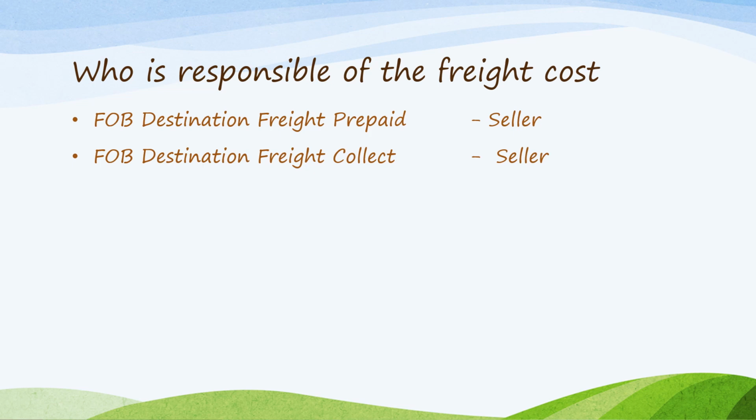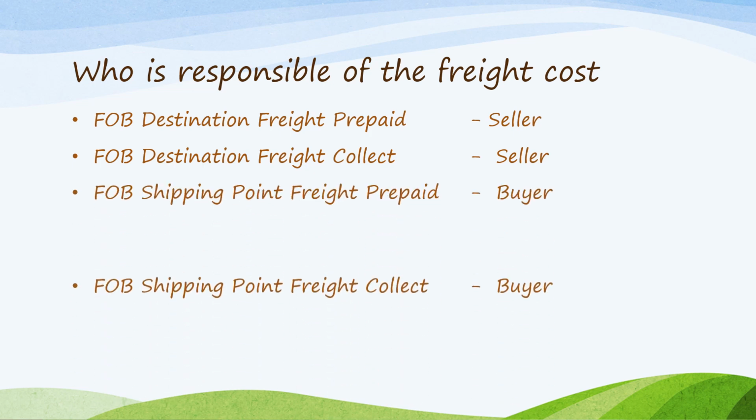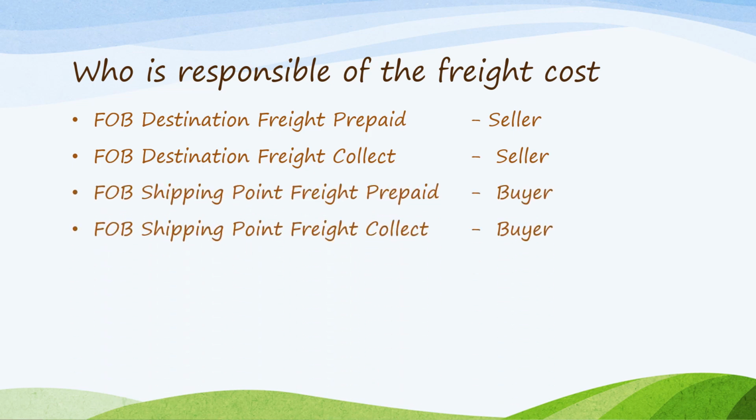In FOB destination, since the owner of the goods is still the seller, it is the seller who is responsible. In FOB shipping point, whether freight prepaid or freight collect, the responsibility of the freight cost is the buyer, because the buyer is the owner of the goods upon shipment.